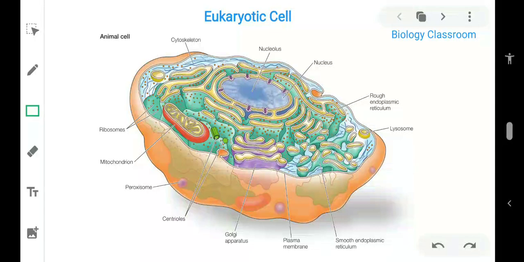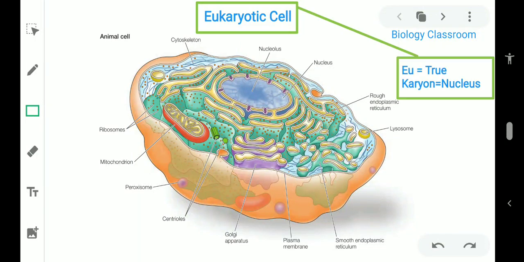Today's topic is about eukaryotic cell. So what do you mean by eukaryotic cell? Eu means true and karyon means nucleus. So eukaryotic cell has true nuclear membrane or nuclear envelope. So what is present inside this cell?